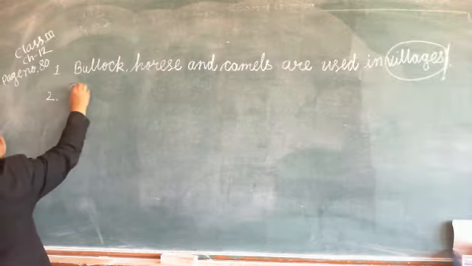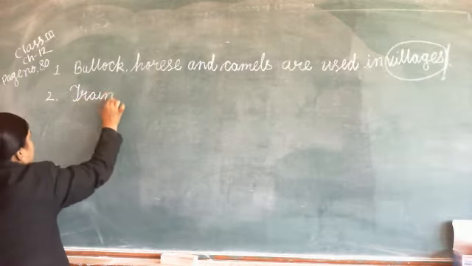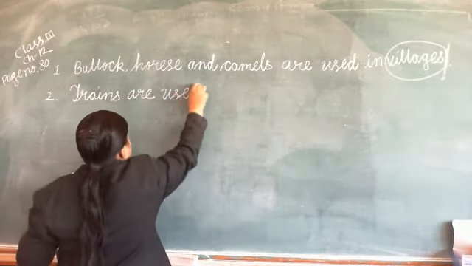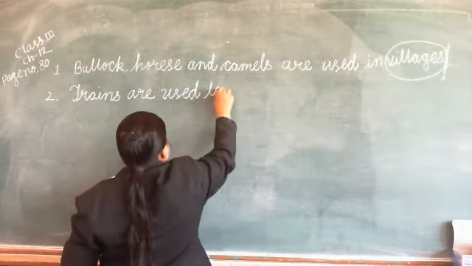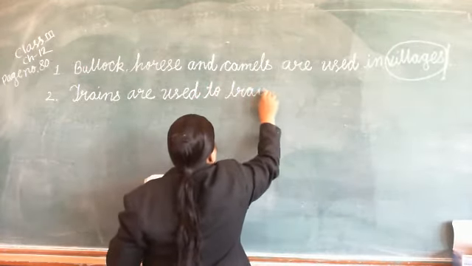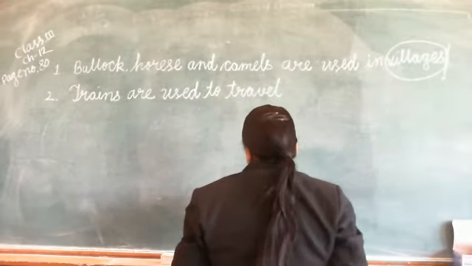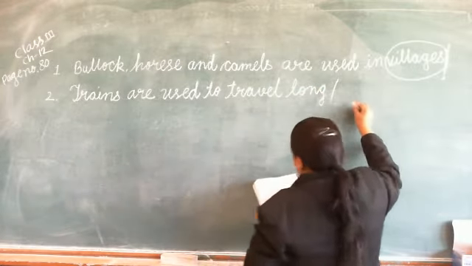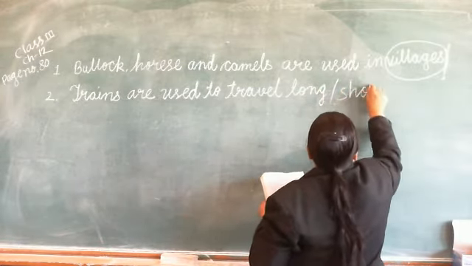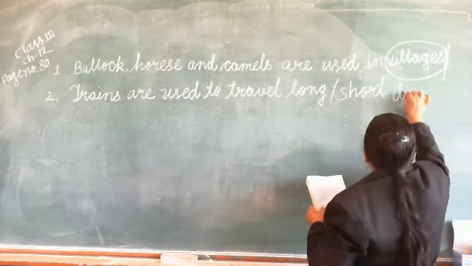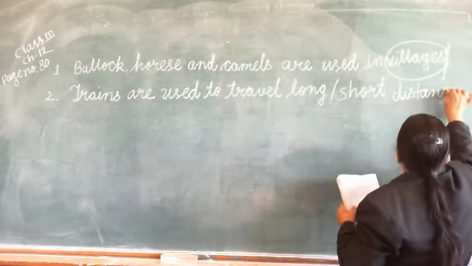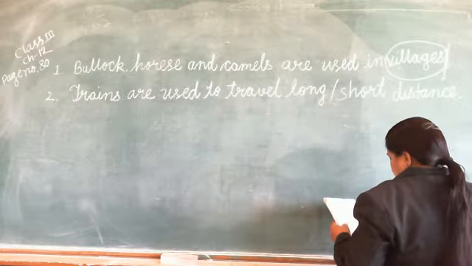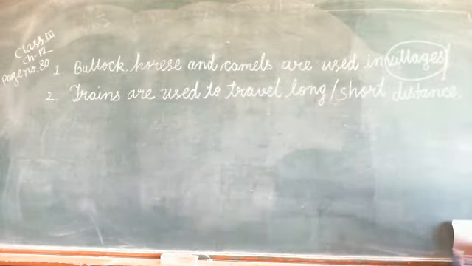Number 2. Trains are used to travel long, oblique, short distance. So, what is the right option?